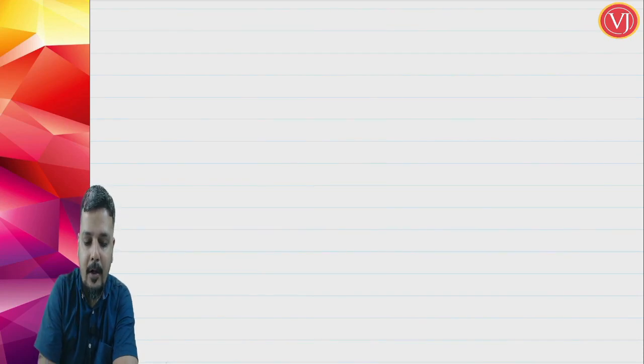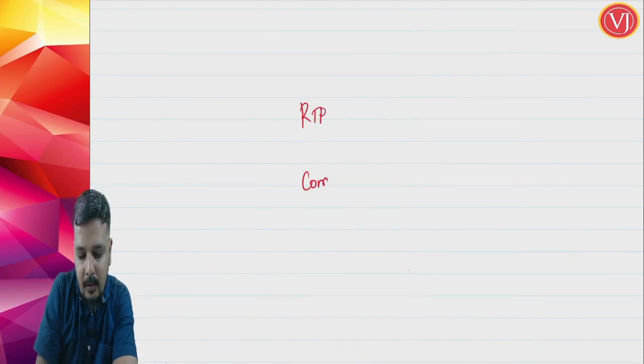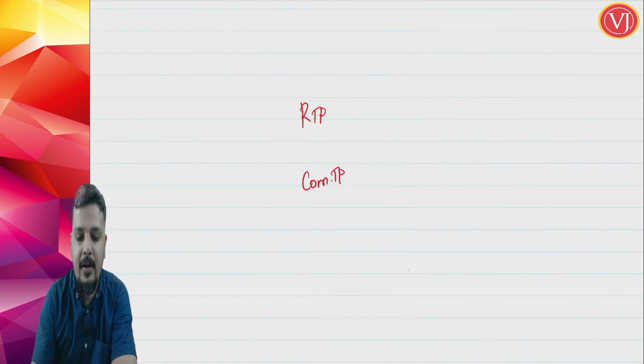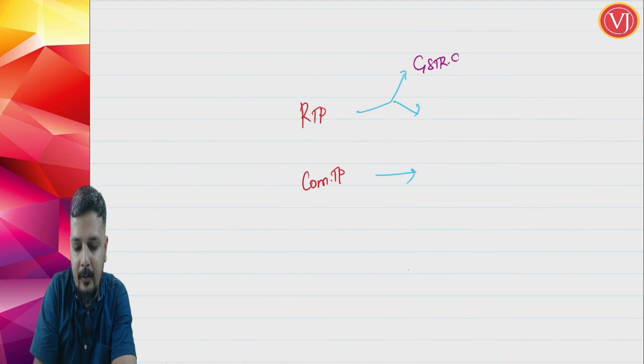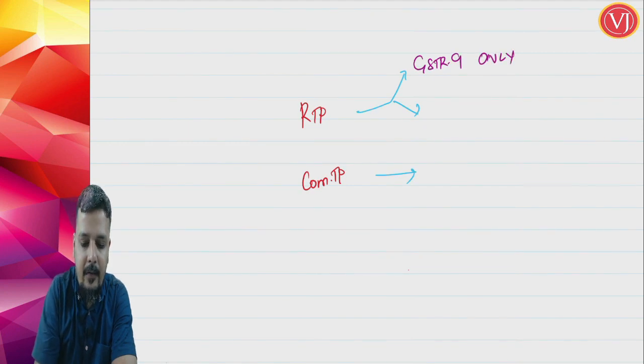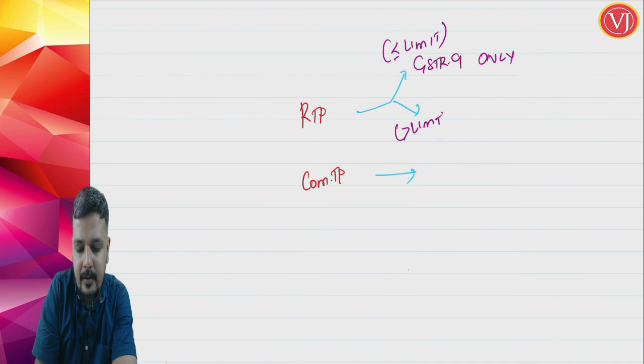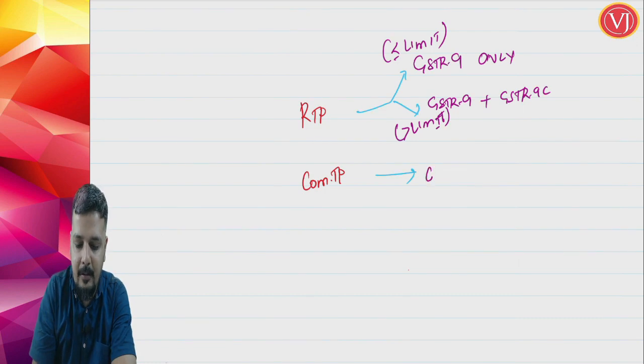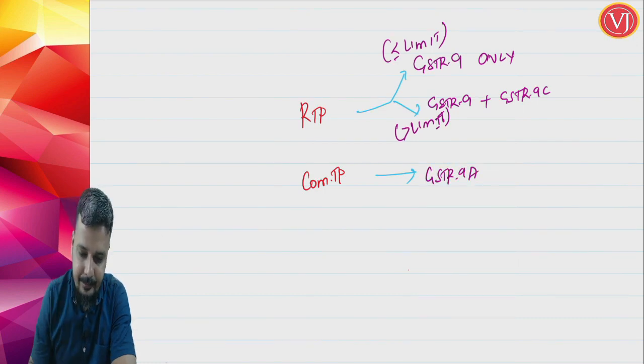First you are talking about a regular taxable person, then you are talking about a composition taxable person. For a regular taxable person, two categories. First, you are talking about GSTR 9 only if your turnover is less than a particular limit. But if your turnover is more than a particular limit, then you are required to file GSTR 9 plus GSTR 9C. And if you are a composition taxable person, it is only GSTR 9A.